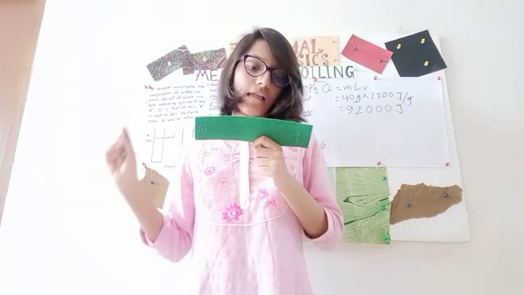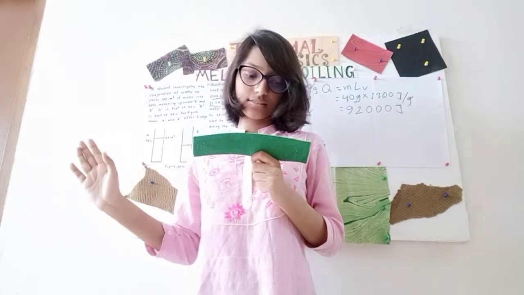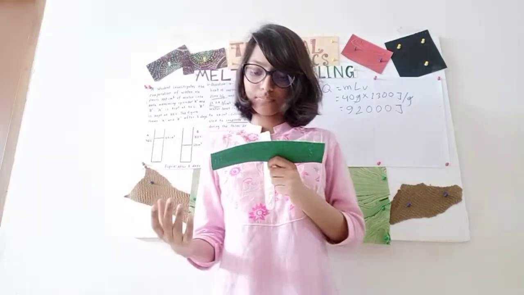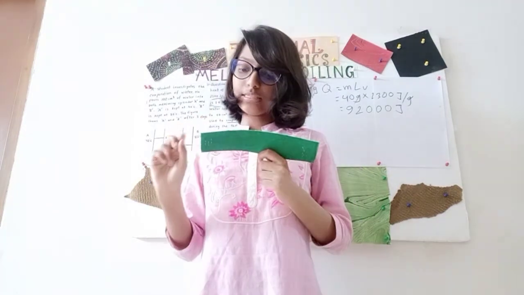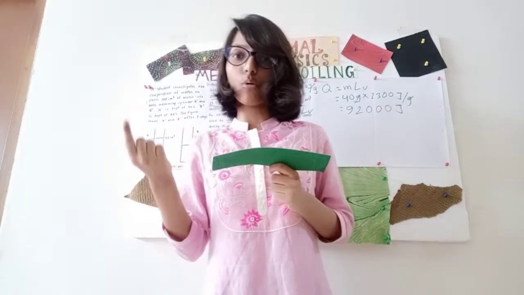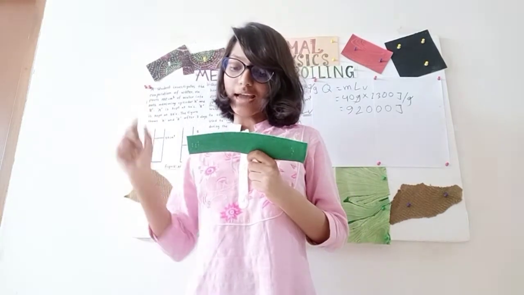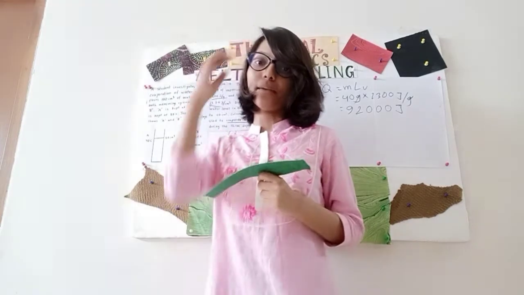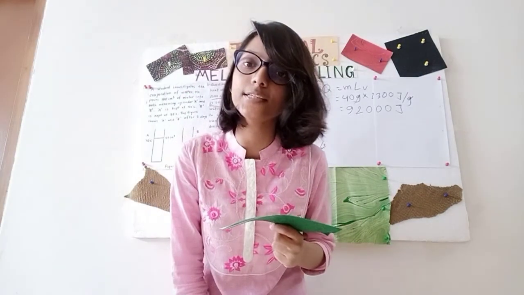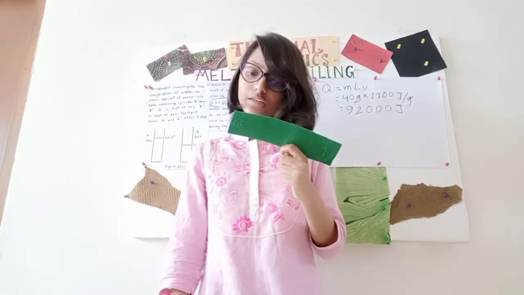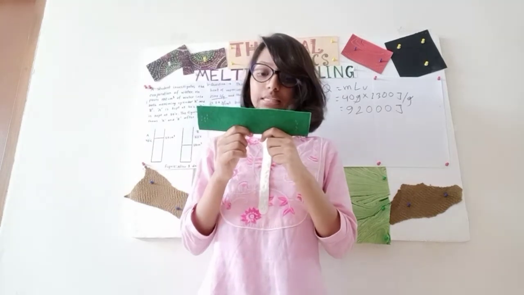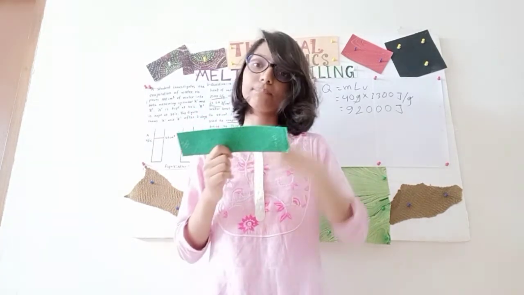Option A, an increase in molecular size. Option B, an increase in molecular spacing. Option C, an increase in average kinetic energy of molecules. Option D, an increase in total number of molecules. So I hope you are done. What is the answer? Number C. What is C? An increase in average kinetic energy of molecules. I'm sorry, the answer is number B, an increase in molecular spacing.